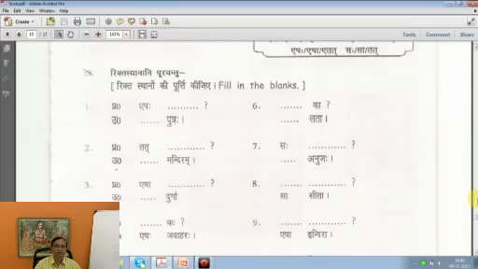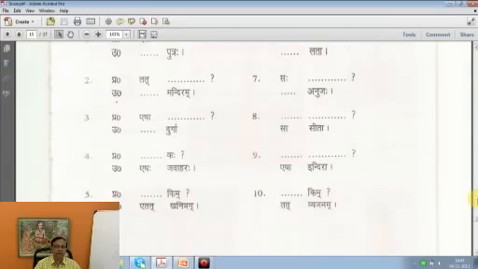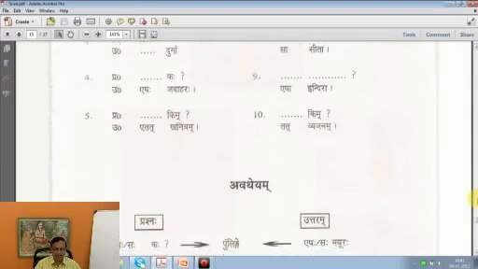Now looking at this, you have to form the question. Sa Ka. In the eighth one. Sa Ka. Who is she? Sa Sita. That is Sita. Esha Indira, a lady whose name is Indira. Esha Indira, this is Indira. Esha Ka, who is this lady? Ka would become a question. Then, Tat Kim, what is that? Tat Vajanam, that's a fan.